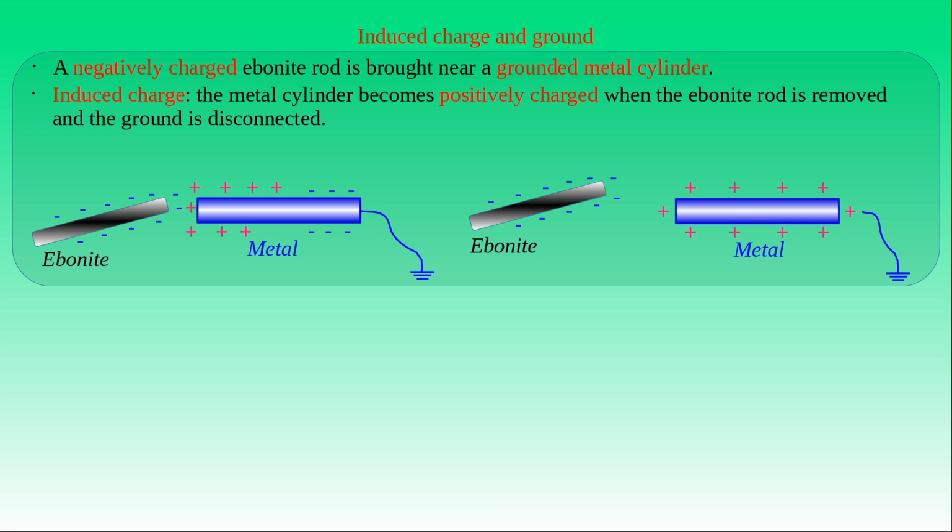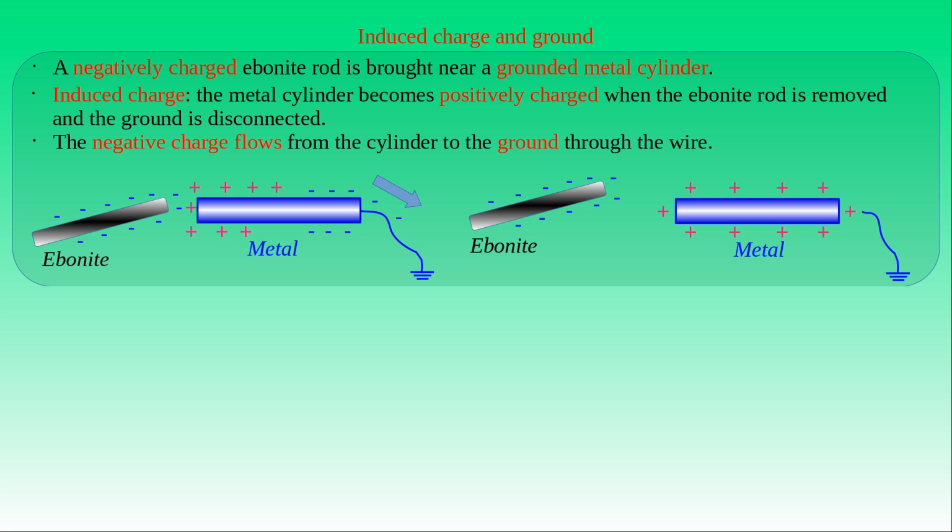The explanation of this result is simple. The negatively charged ebonite rod brought near the cylinder attracts the positive charge and repels the negative charge in the conducting body. The left-hand side of the cylinder is closer to the rod and it will be abundant in induced positive charge. The right-hand side is far from the rod and it will attain more induced negative charge. Since the right-hand side of the cylinder is connected to the ground, negative charge flows from the cylinder to the ground through the wire. The charge transfer causes shortage in the negative charge in the cylinder. If we remove the ebonite rod and disconnect the ground, the separation of charge will cease in the cylinder and the charge becomes evenly distributed in it. Since some amount of negative charge was already removed from the cylinder, its net charge will be positive.